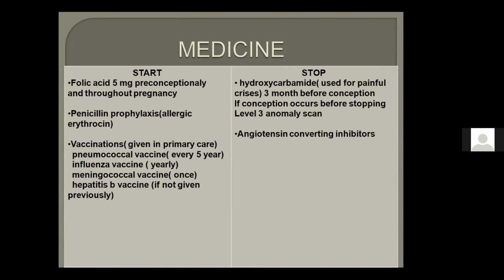Is pneumococcal vaccine needed or not? If it has been given less than 5 years ago, then there is no need to give pneumococcal vaccine, and you have to search for an option in which influenza vaccine is given yearly. If it has been given 6 or 7 months back, you don't need to give it again. And meningococcal vaccine, if once given, is not to be given again. Okay, and hepatitis B vaccine, check if it has been given previously. In these scenarios, if hepatitis B vaccine has been given previously, they will definitely mention it. If they have not mentioned it, then it means that it has not been given.